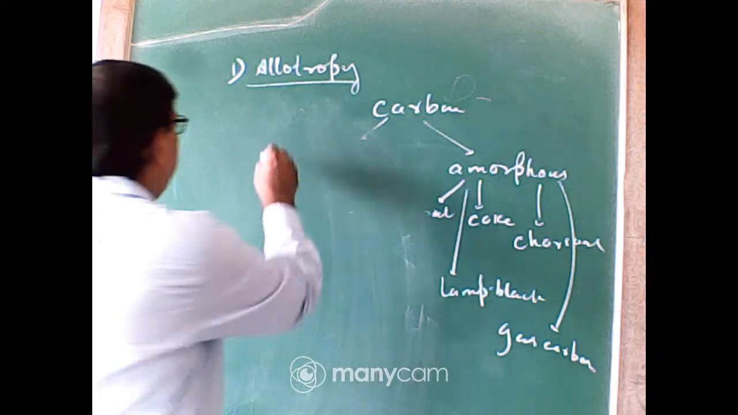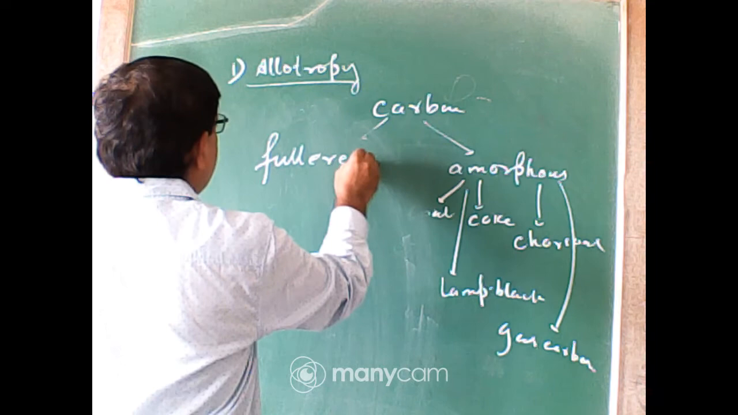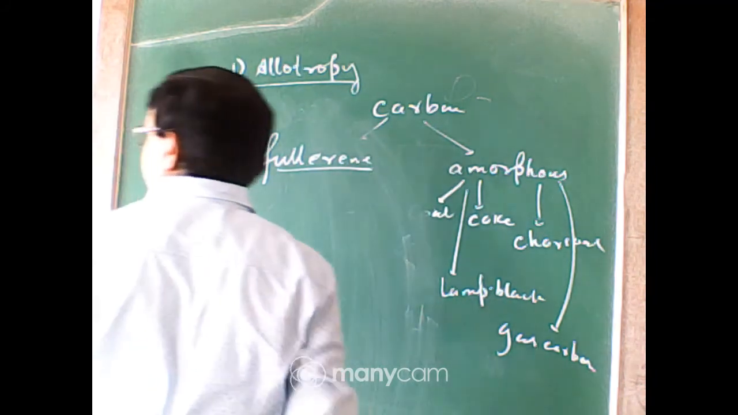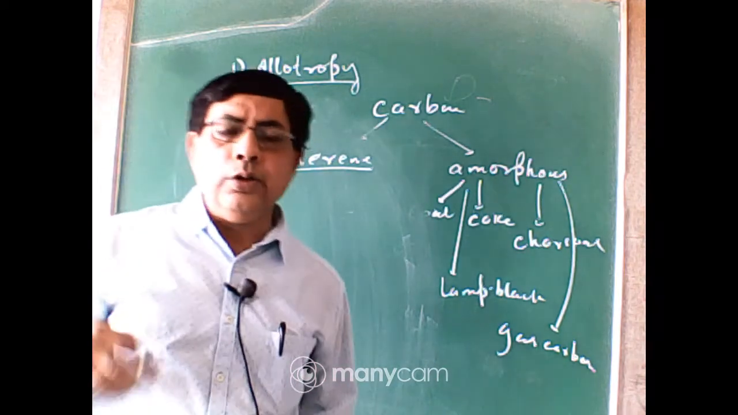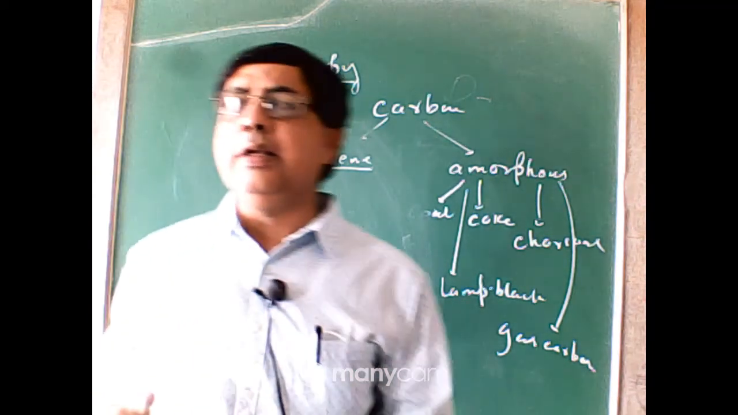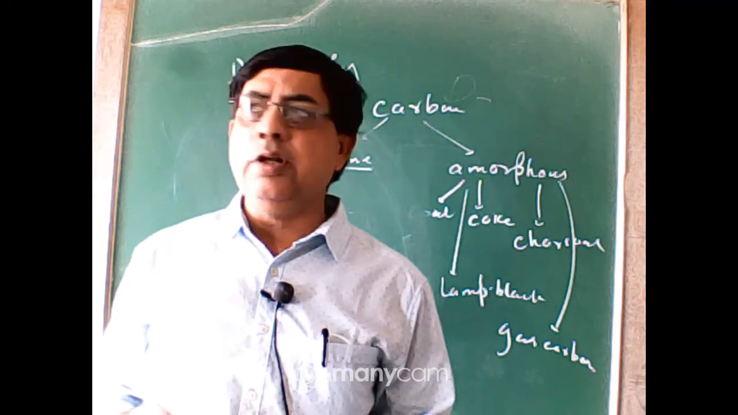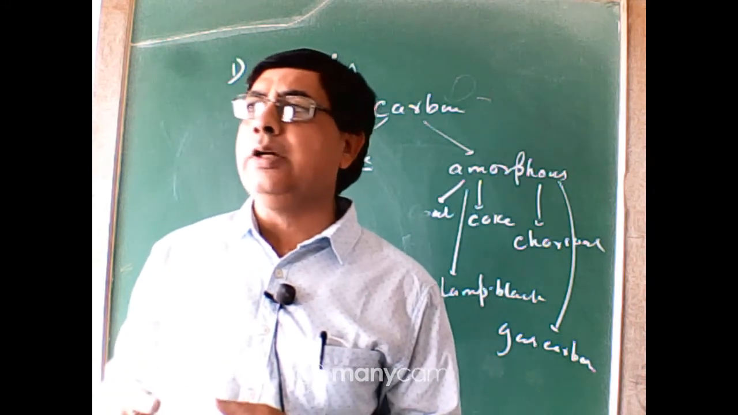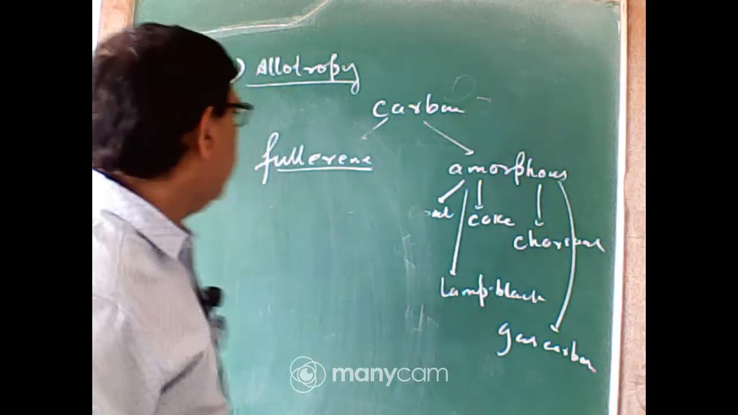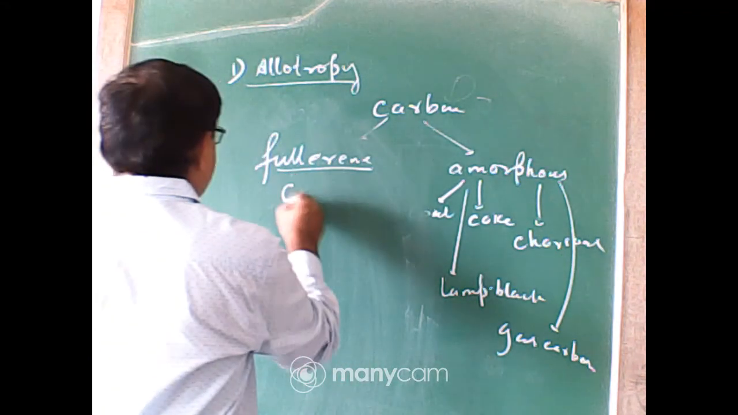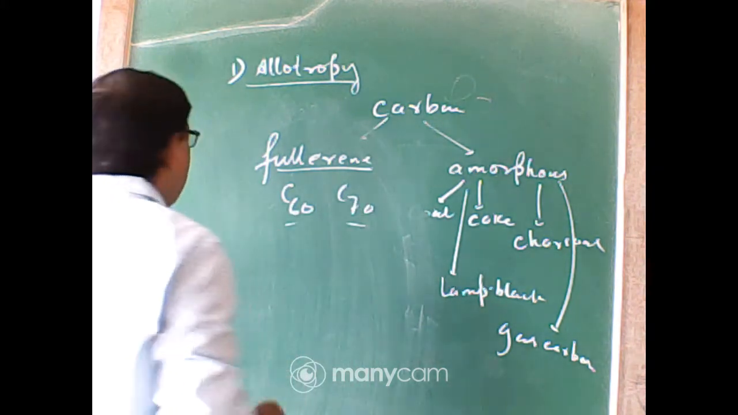Now another allotrope, fullerene. Buckminster Fuller in 1985 discovered this allotrope. This is obtained when soot is formed by the incomplete combustion of carbonaceous fuel. Some carbonaceous fuel when undergoing incomplete combustion, then soot is formed. In the soot, a small amount of fullerene is obtained. C60 or C70, these are some compositions of fullerene.